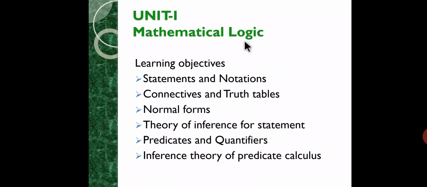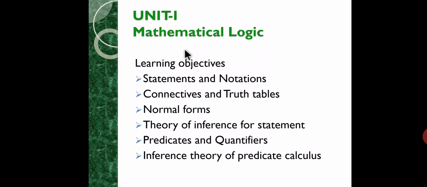The main aim of logic is to provide rules by which one can determine whether any particular argument or reasoning is valid or not. So what is mathematical logic?